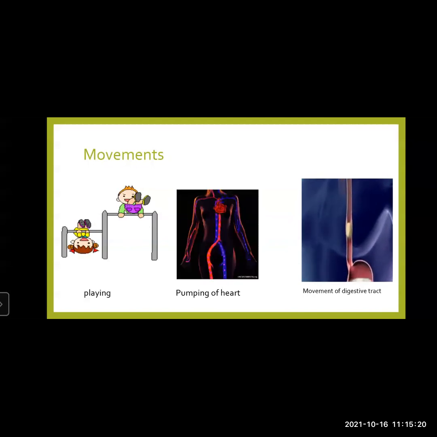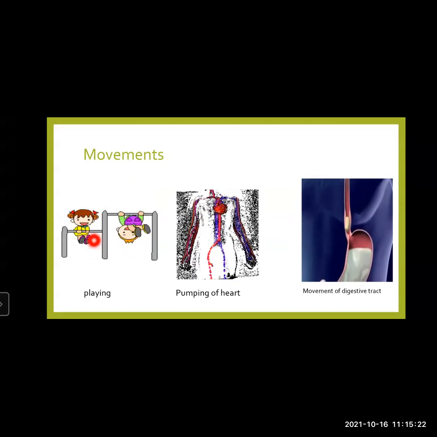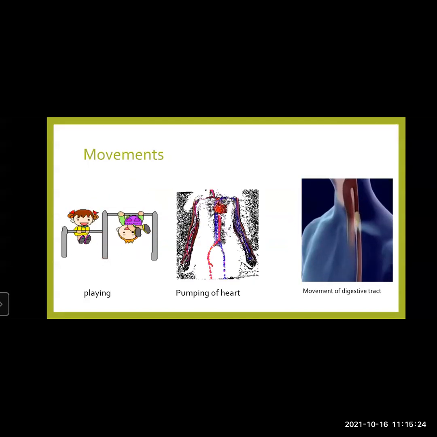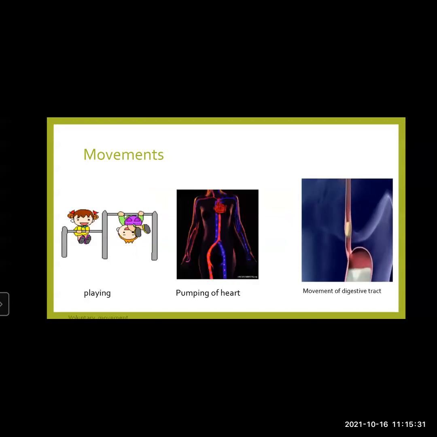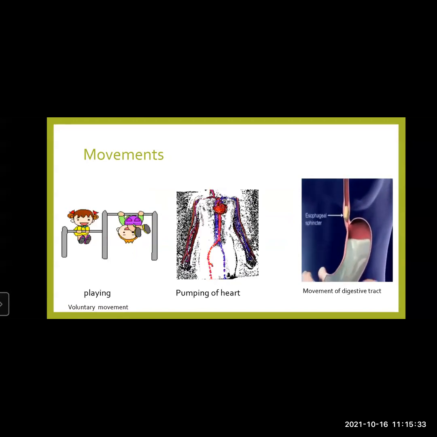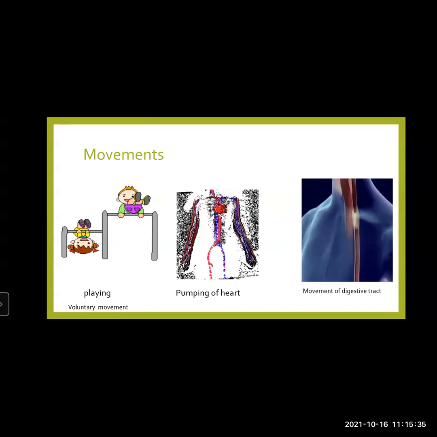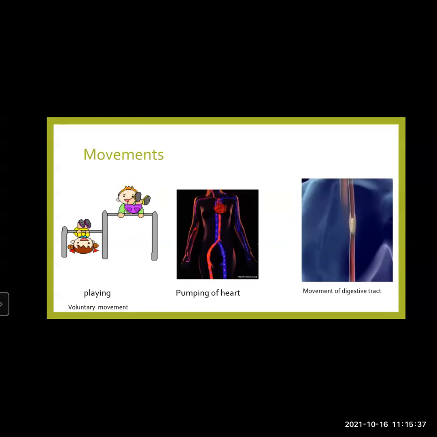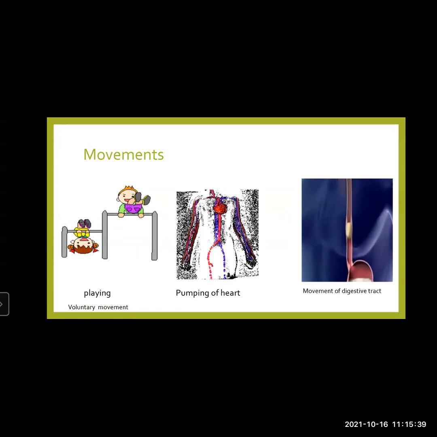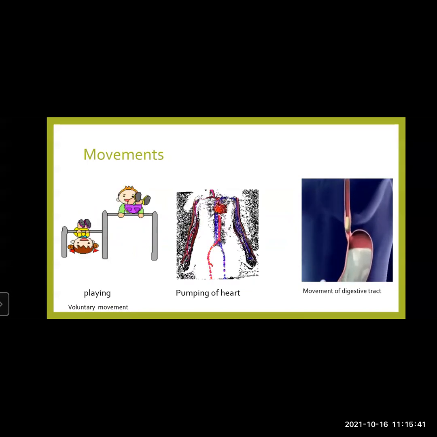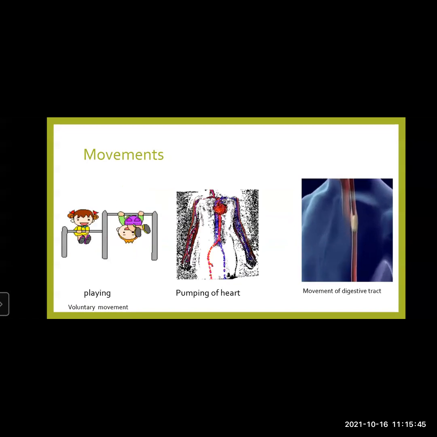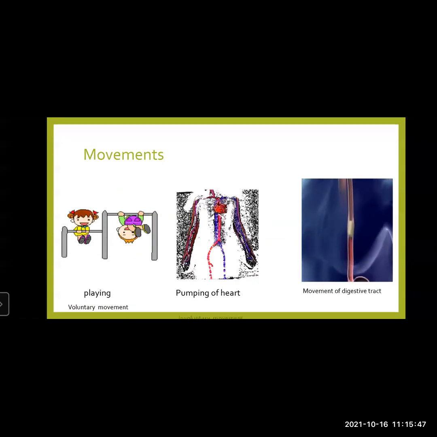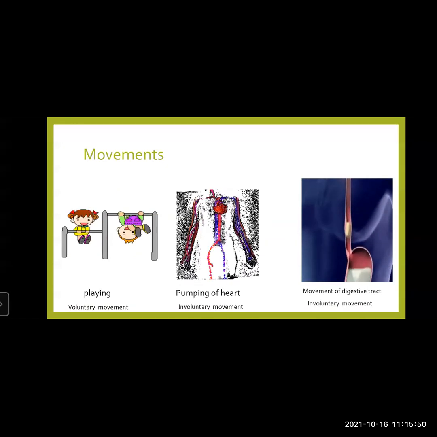We all know that playing, walking, all these movements are under the control of our will. Hence, they are also known as voluntary movement. Whereas movement of the heart is not under the control of our will. Similarly, movement of the digestive tract is also not under our control.